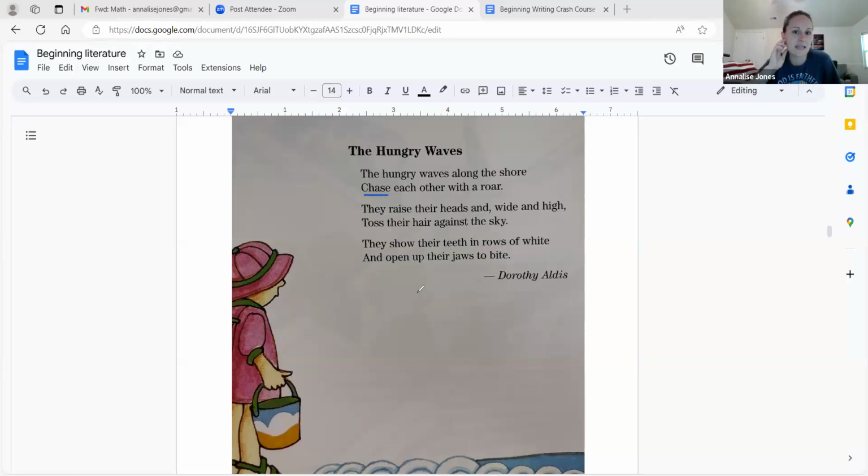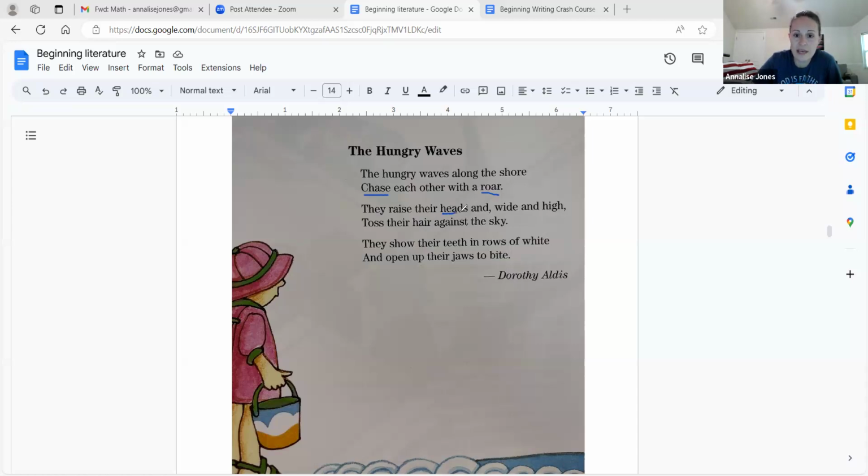So this writer got this idea, and Dorothy Aldous is the writer of most of these poems. So let's give her some credit for being really, really clever. And then with a roar, okay? So just ascribing a sound to the waves. I mean, that's more of like a lion or a tiger sound, but I think it still counts for personification because it's figurative language, right? They're not actually roaring. So whenever you're saying something that's not literal, it's probably going to fall within one of these categories.